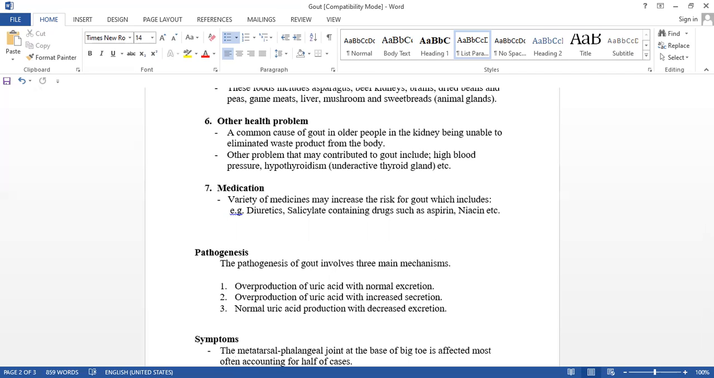This is all about the pathogenesis. Overproduction with normal excretion; overproduction of uric acid with increased secretion. So that's why there is a deposition of uric acid in the body that causes gout. And the last one is normal uric acid production, but excretion is low.